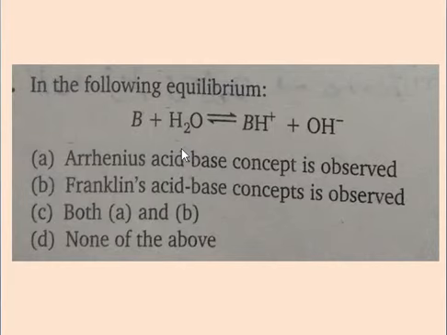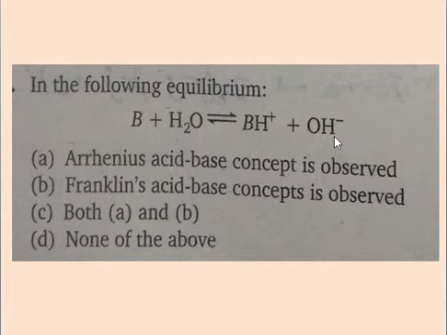In this case, both reactions are observed, but according to the Arrhenius concept, when this substance dissolves in water, OH minus ions are generated. Therefore, according to the Arrhenius concept, this definition is correct. If different compounds are present and there is no generation of OH minus ions or H plus ions, then Franklin's acid-base concept is observed.